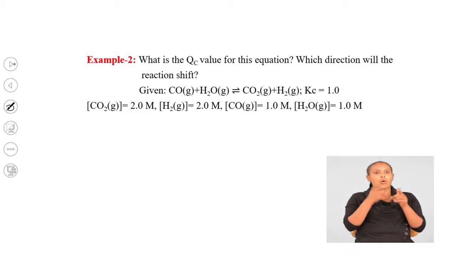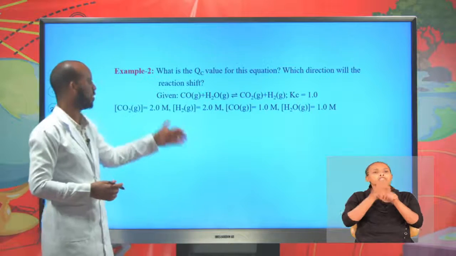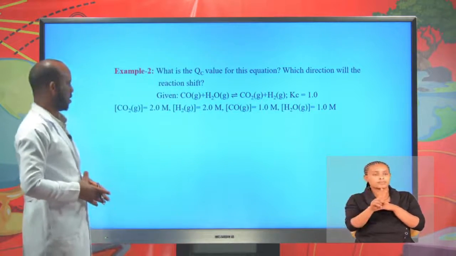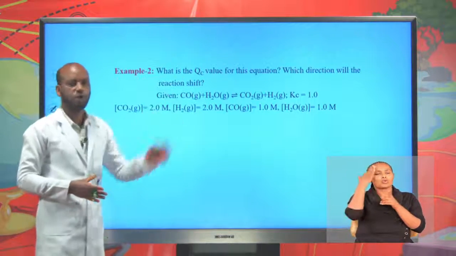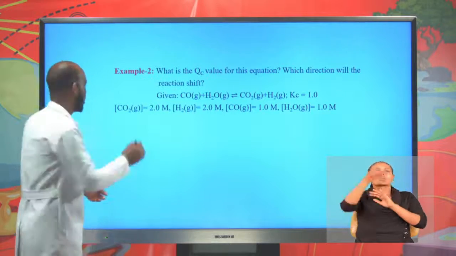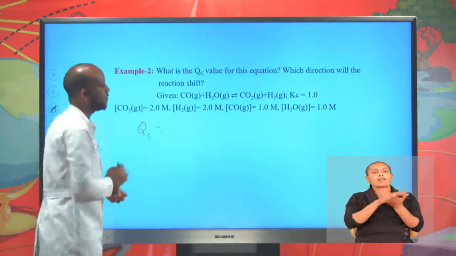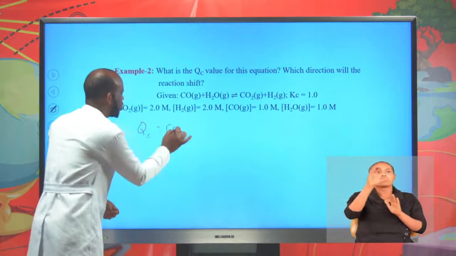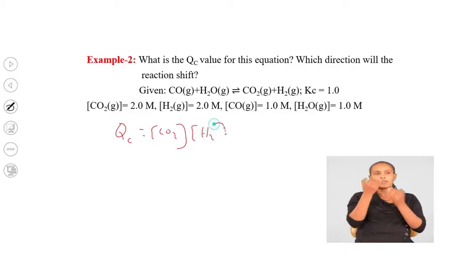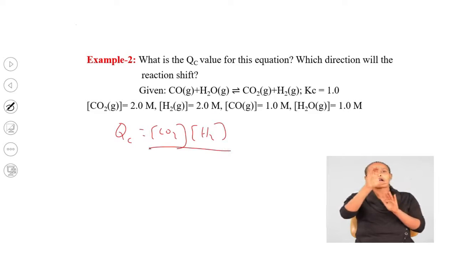Two, what is the Qc value for this equation? Which direction will the reaction shift given this? The value of Kc is 1. To know the direction of the reaction, your first step is to calculate the value of Qc. Now Qc for this reaction equals the concentration of carbon dioxide, coefficient 1, times the concentration of hydrogen, divided by the concentration of carbon monoxide times the concentration of water, H2O.